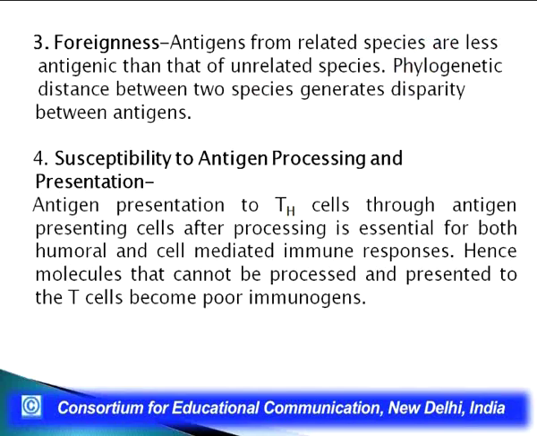The next factor that comes is the susceptibility to antigen processing and presentation. Antigen presentation to T helper cells through antigen presenting cells takes place after processing, and this is essential for both humoral and cell mediated responses. Hence, molecules that cannot be processed and presented to T cells will naturally become poor immunogens.